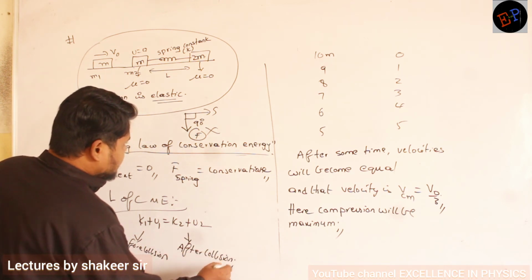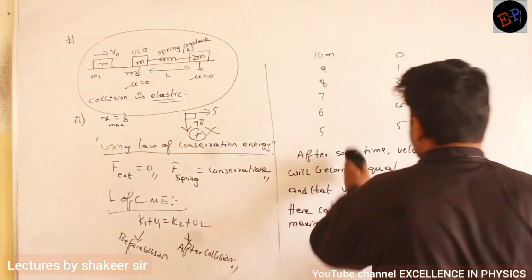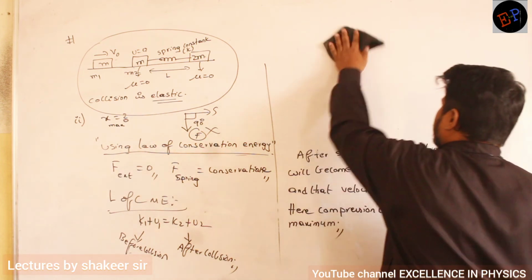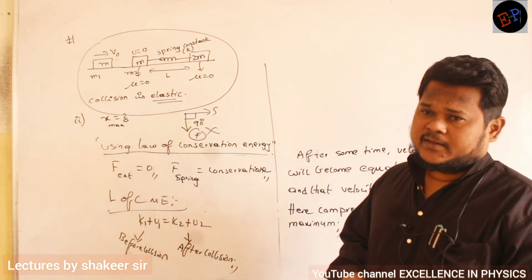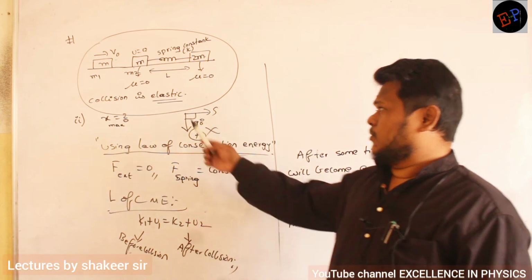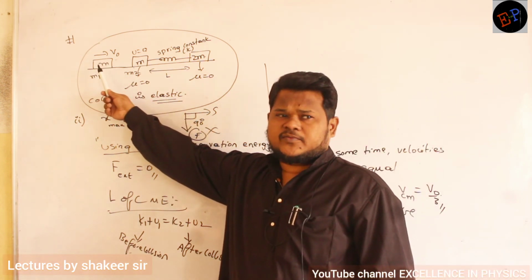Okay, now substitute. Before collision, how many energies were there? Chudandi, before collision, how many energies were present? Only this body was traveling, no? Idi matrame travel avutundi before collision.